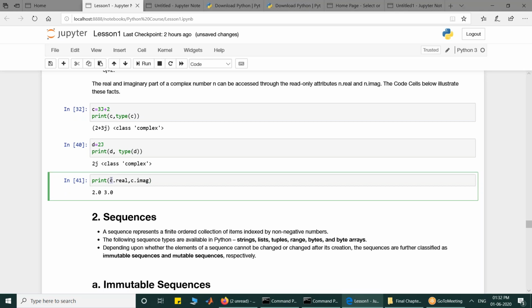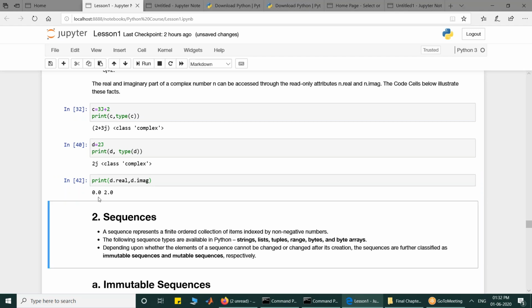If you write d.real and d.imag, if I execute this code now in cell 41, tell me what will be the output quickly in the chat box. The d is formed here, d is 2j. So the real part that I expect is 0, it is not having any real part. The imaginary part is 2. If I run it, I will get 0.0 and 2.0.